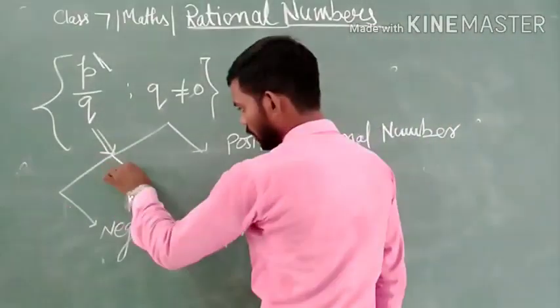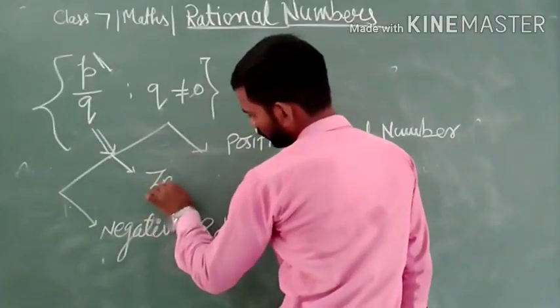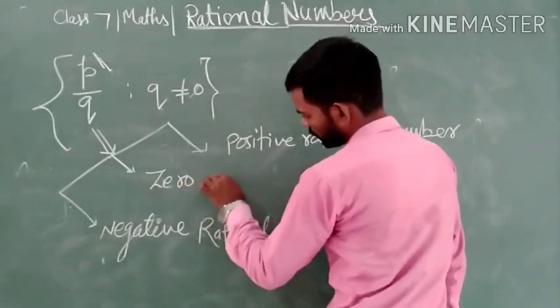Since we are talking about integers, this means that it may also be a zero rational number.